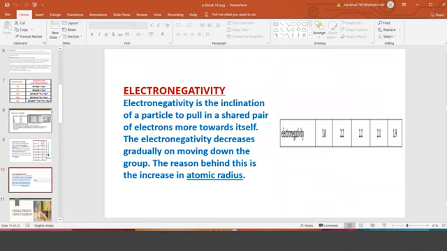Exception. Electronegativity. It is the ability of an atom to withdraw shared pairs of electrons.